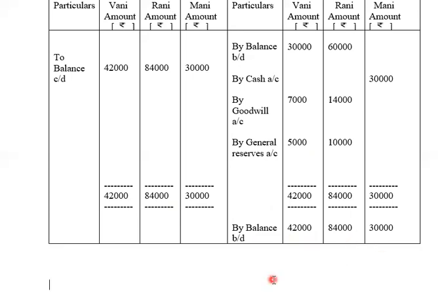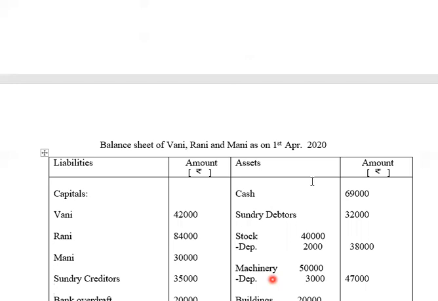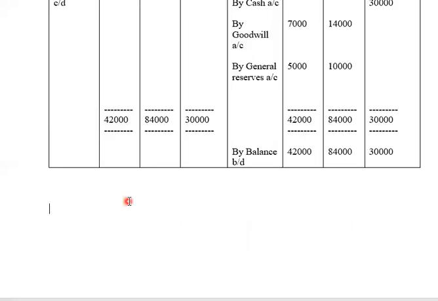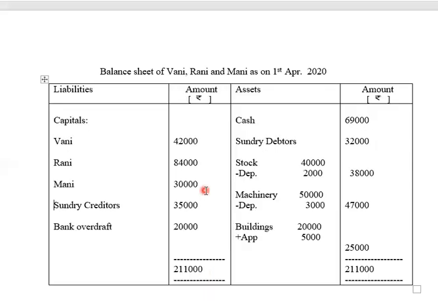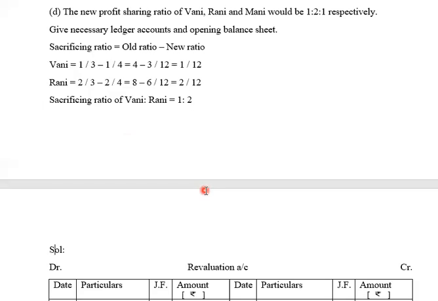Now we'll be preparing the new balance sheet of Vani, Rani and money as on 1st April 2020. The format for which will be liabilities amount rupees, assets amount rupees, starting with capitals. The capitals of Vani, Rani and money are 42,000, 84,000 and 30,000. So these values will be shown as 42, 84 and 30,000. Then have a look at the old balance sheet and then complete the new balance sheet.